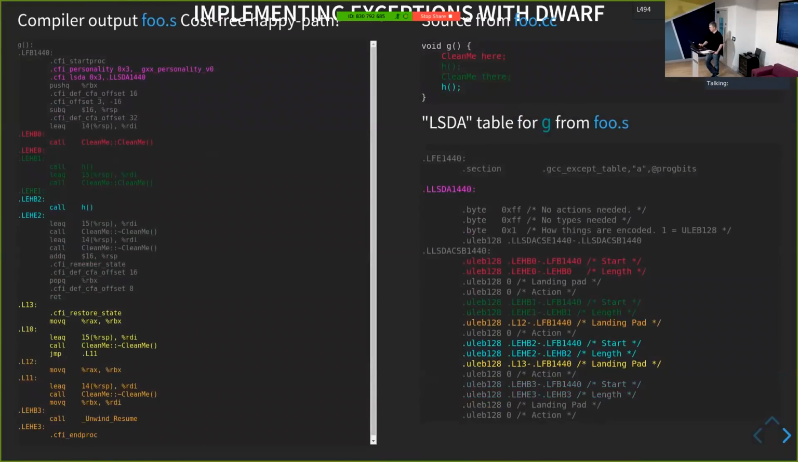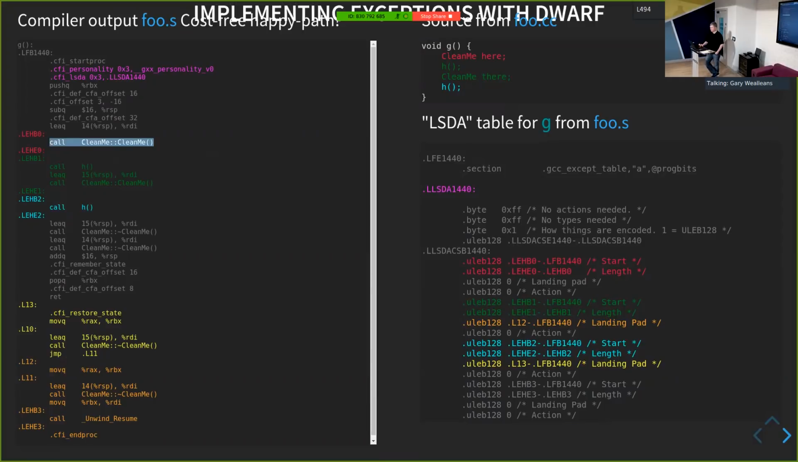If we think about entering G, just before this object is constructed, there's nothing that we need to clean up. This red line in G corresponds to the code that's in red in the assembly output, and you can see it's actually calling the constructor at this point.